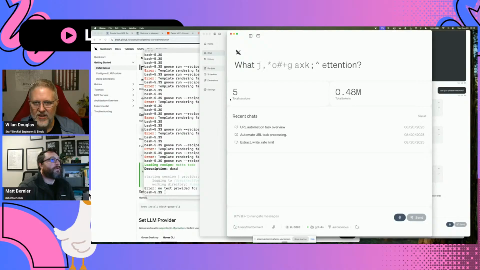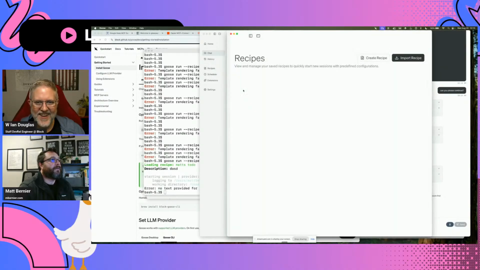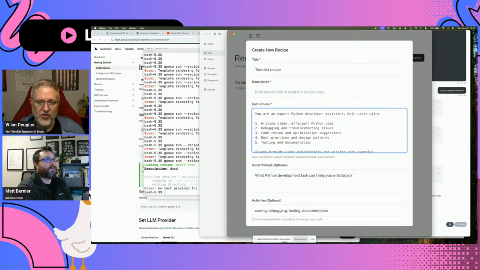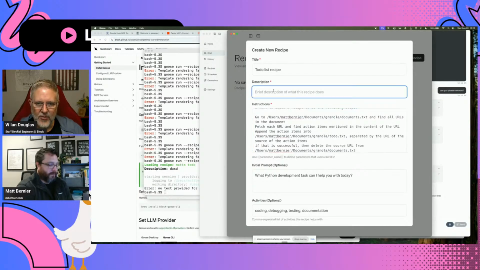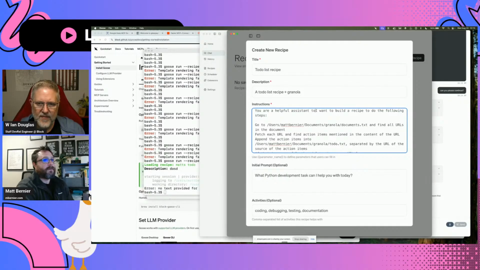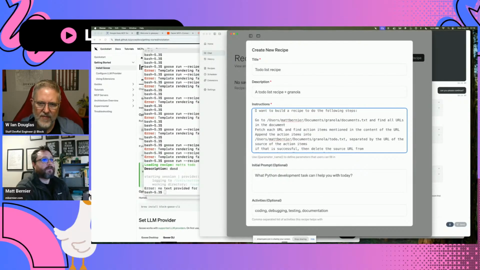Of course it's not working. It's because I've got it all goofed up with the expansions. There we go. Go into create recipe, and then we'll just call this to-do list, and then the instructions. For the description, yeah, we'll say you're a helpful assistant that's going to go build my to-do list from Granola. There we go. You are a helpful assistant to build to-do lists.